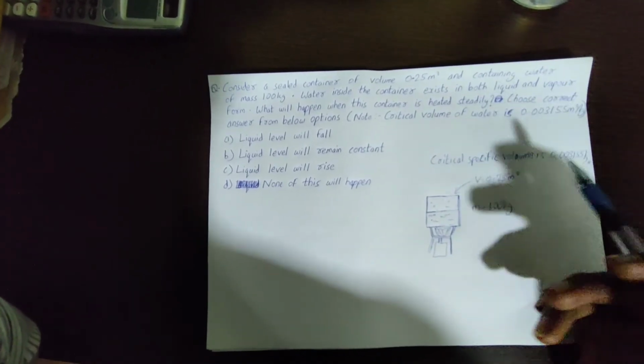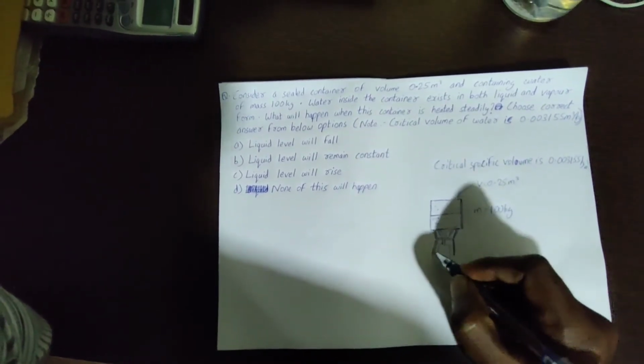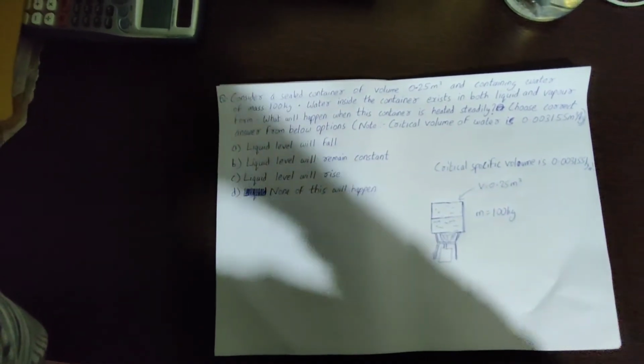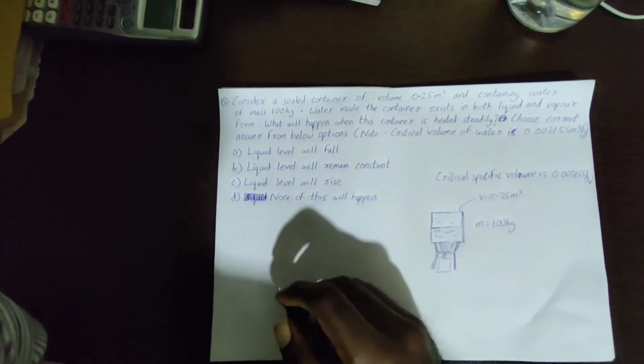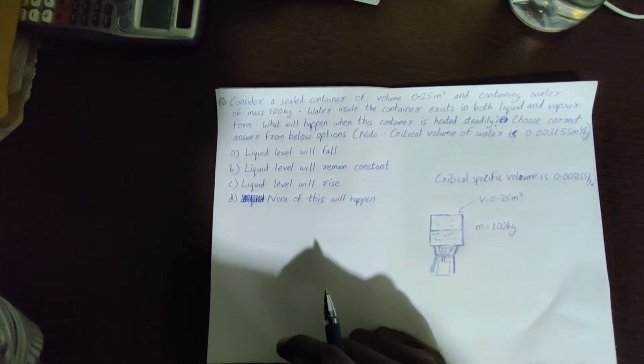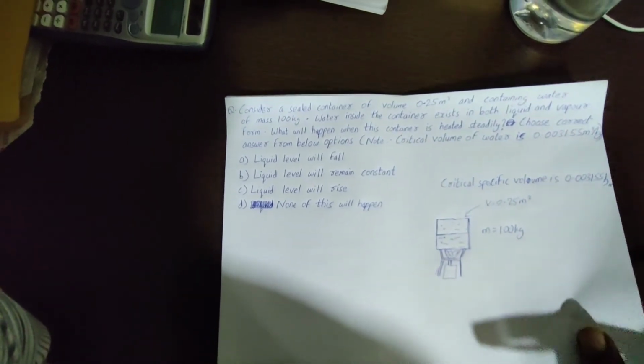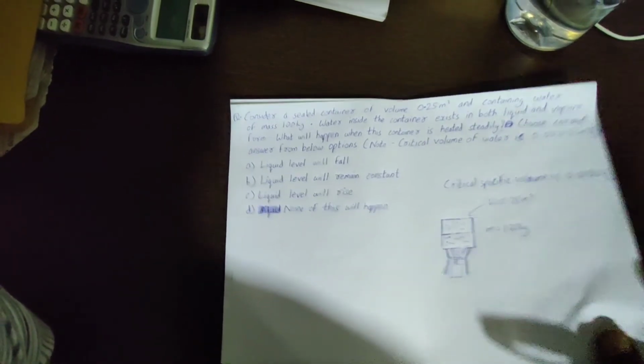But that is not the case. To find out the actual answer and to understand it, we need to understand the phase equilibrium diagram of water, particularly in the PV diagram. Let's see how that looks.